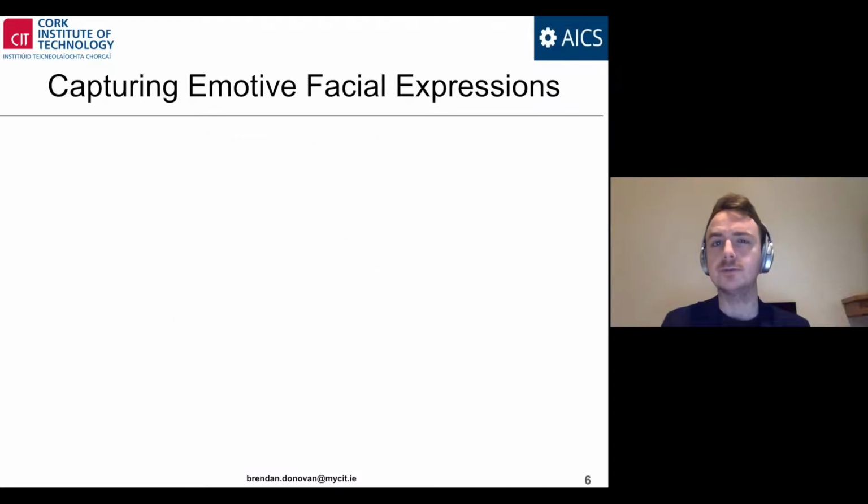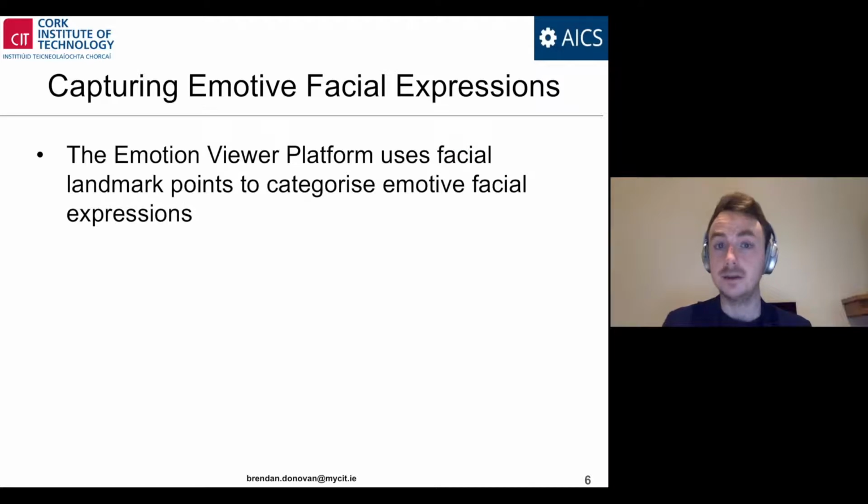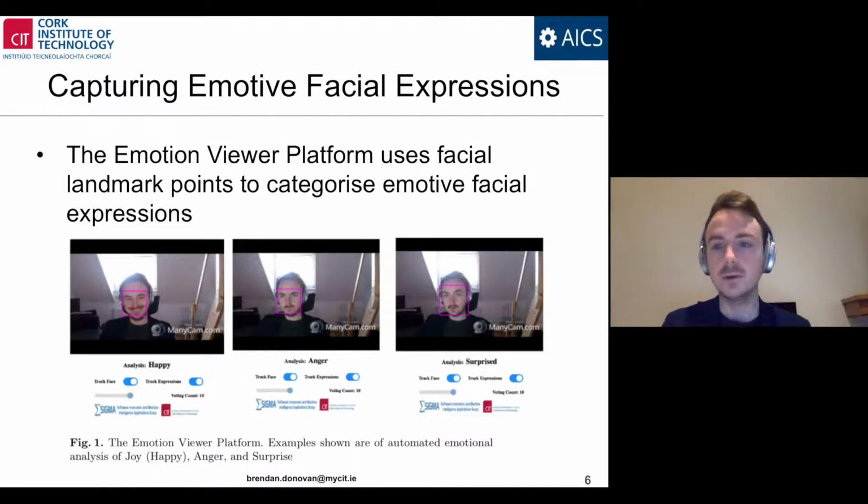In terms of capturing emotive facial expressions, we use the automatic classifier, the Emotion Viewer platform, which uses facial landmark points to categorize emotive facial expressions. The figure below depicts the 3 outputs of the Emotion Viewer for joy, in this case labeled happy, anger and surprised. There are 3 key parameters for the Emotion Viewer platform, which are track phrase, track expression and voting count.